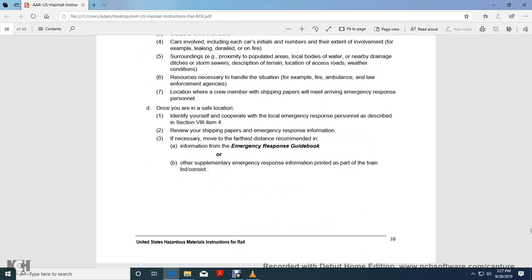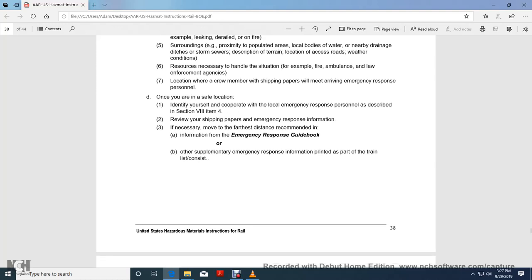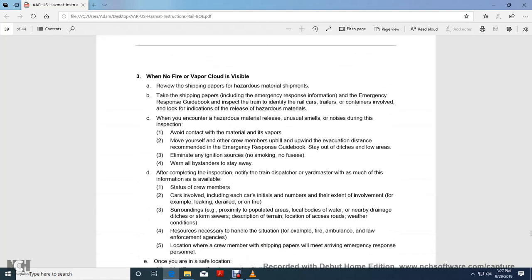Review the shipping paper with emergency response information if necessary, and move the farthest distance recommended in the Emergency Response Guide or other supplemental emergency response information printed as part of the train list or consist. When no fire or vapor cloud is present, review the shipping paper for hazardous materials in the shipment, then inspect the train to identify the rail cars and containers involved, looking for the location and release of the hazardous material.